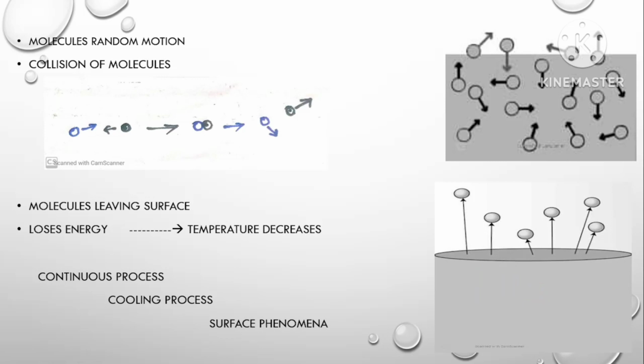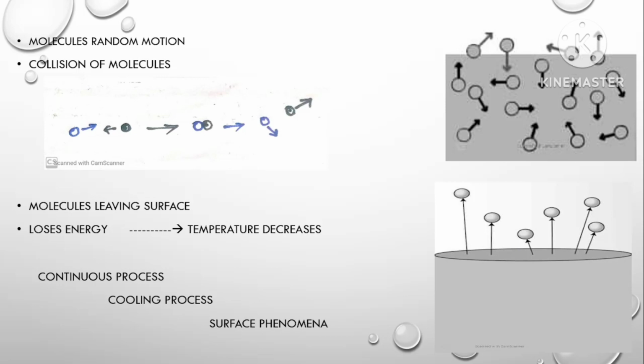Some of the molecules, look here, after collision they escape from the surface of the liquid. While escaping they lose energy. Because of the energy loss, the temperature of the liquid decreases. So this is a continuous process and this is a cooling process.